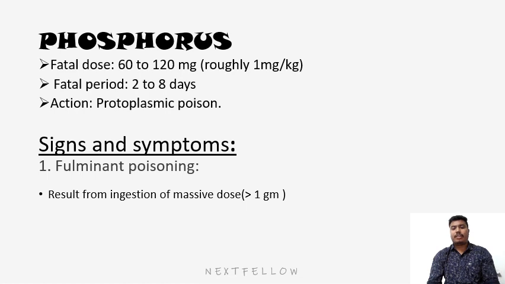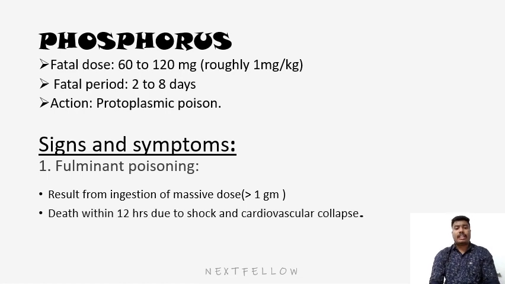Death occurs within 12 hours due to shock and cardiovascular collapse, because the phosphorus has a direct action on the heart and blood vessels. If the patient survives for more than 12 hours, then he will be delirious and maniacal before death, and severe nausea, vomiting and retching also occur.